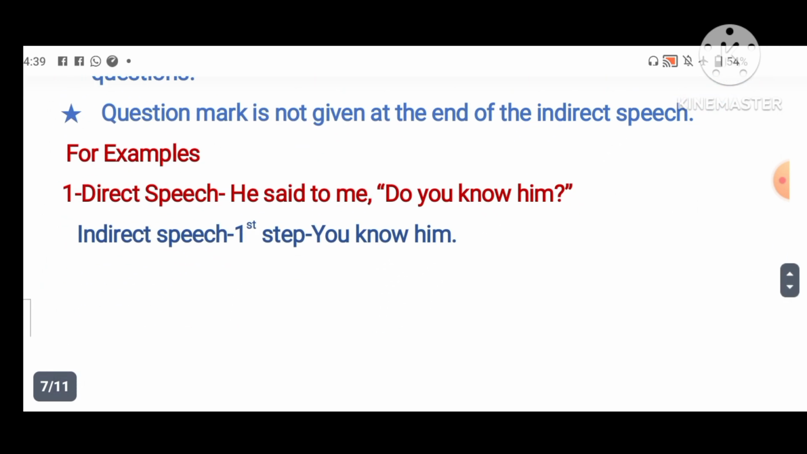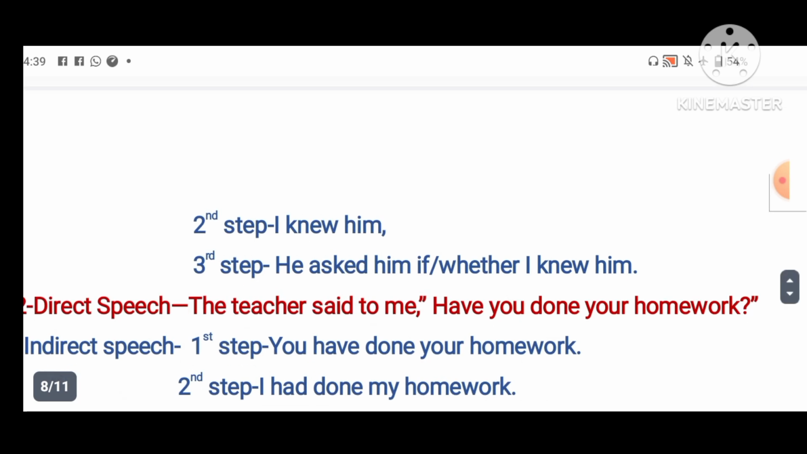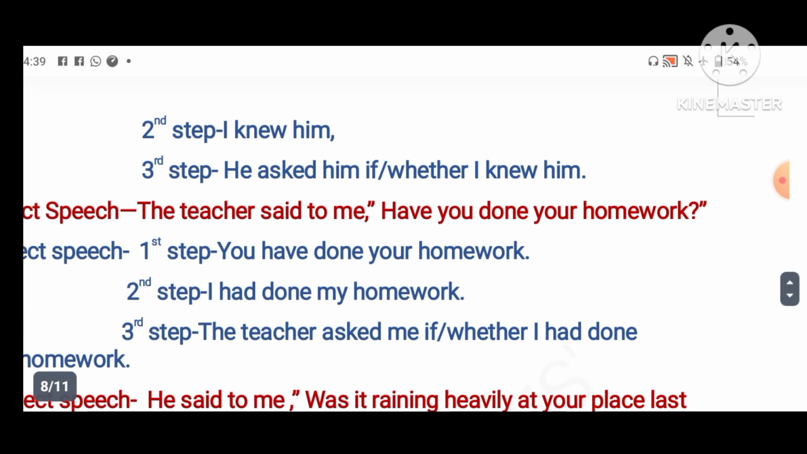And for example, direct speech, he said to me, do you know him? The first step, convert into declarative sentence. You know him, because the sentence is in present simple. Then convert into indirect speech. I knew him. Present simple, we will convert into past simple. I knew him. Then he asked him if or whether I knew him. So simple, very simple. Like this, the teacher said to me, have you done your homework?